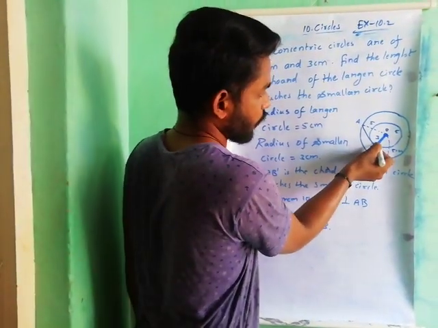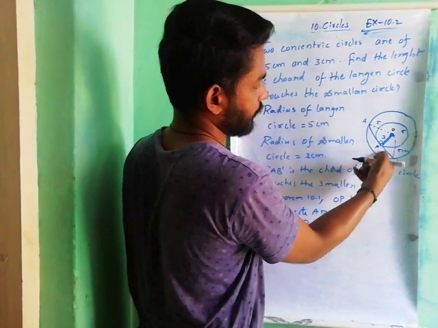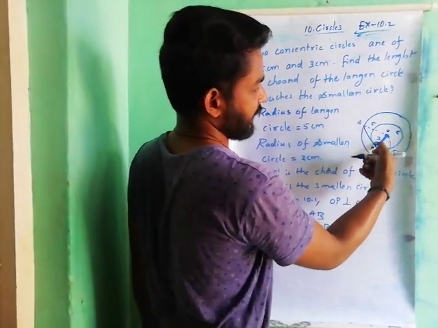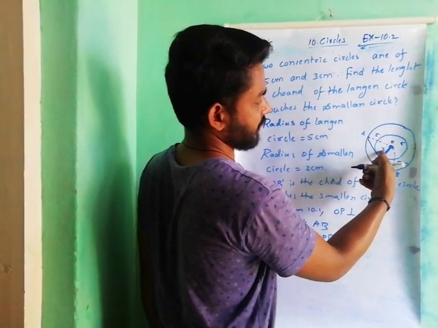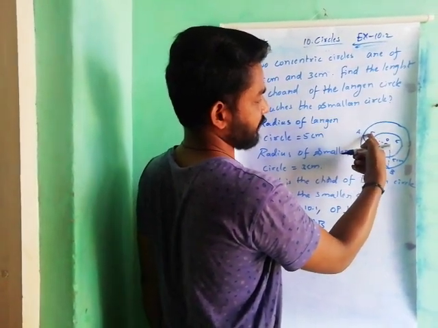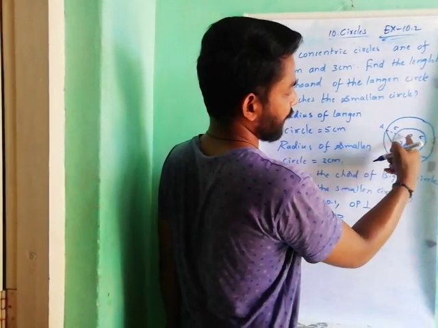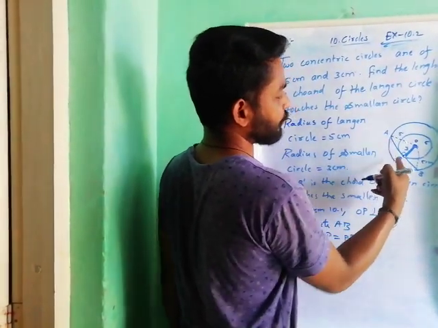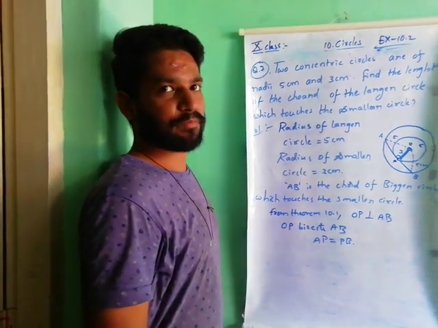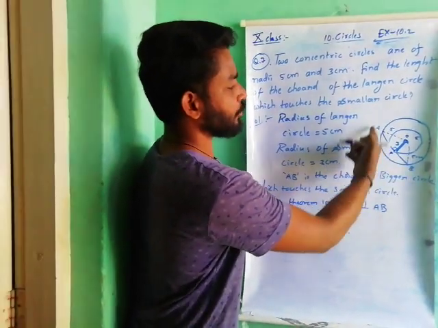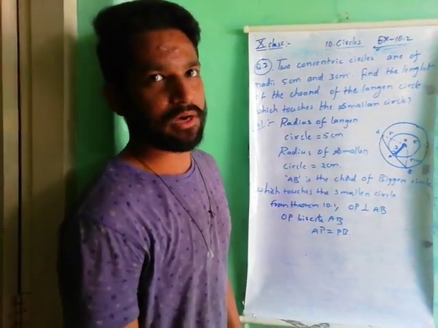Already we know that OP is perpendicular to AB, and this is the radius of the smaller circle, 3 cm, and the radius of the larger circle is 5 cm. So it makes 90 degrees. So from this triangle we have to find out the AP value. If you know the AP value, AP is equal to PB. So finally we get the AB value.